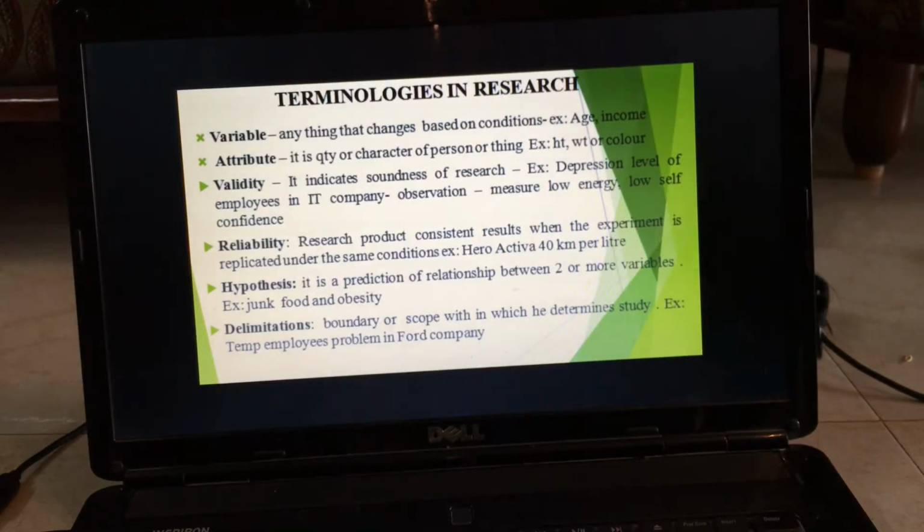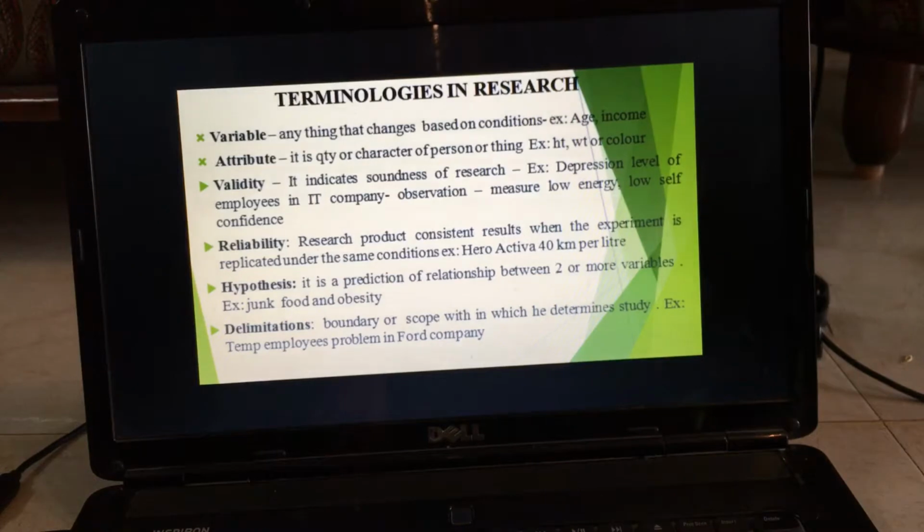Okay, now I think I will explain to you some of the terminologies in research. Some words we frequently use, and we should know what they mean. So the first one is variable. What is variable? Anything that keeps on changing, which is not constant, is called a variable.